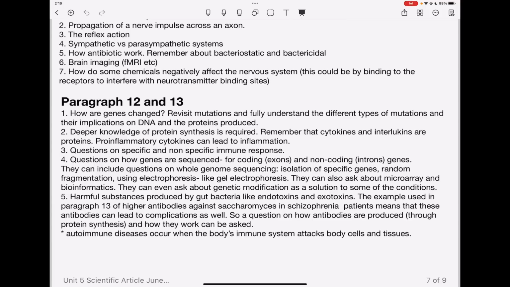In paragraph 13, they use an example of higher antibodies against Saccharomyces in schizophrenia patients. Remember that antibodies are protein in nature, so again, this could be connected to protein synthesis. And if these antibodies can act as antigens triggering the immune system to cause the inflammation, and how this can lead to autoimmune diseases among schizophrenia patients, because the immune system will attack body cells as well as tissues.